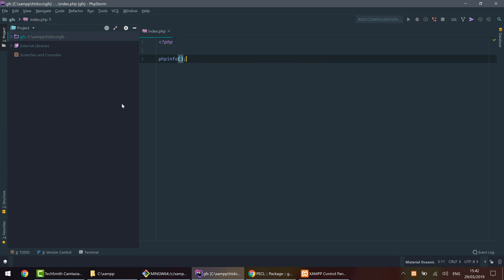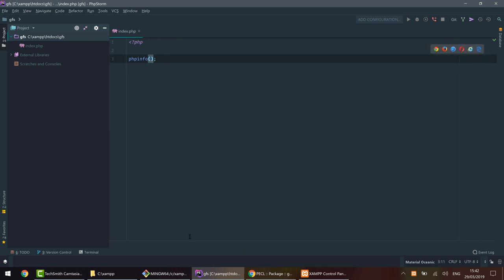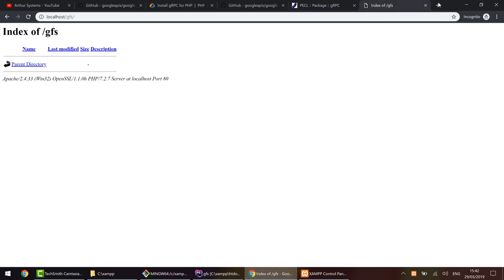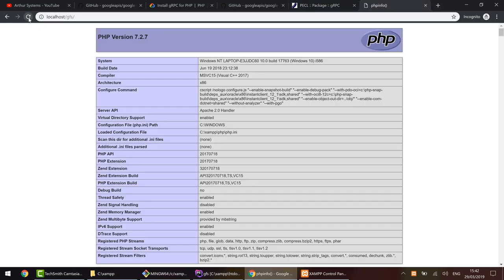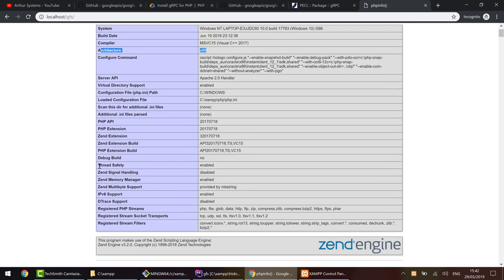This function allows me to see all my PHP engine settings, including information that I need to continue to work with Google Firestore. So a quick refresh here, and I have an x86 architecture, but I also need to pay attention to thread safety, which is enabled. Why am I telling you about this?